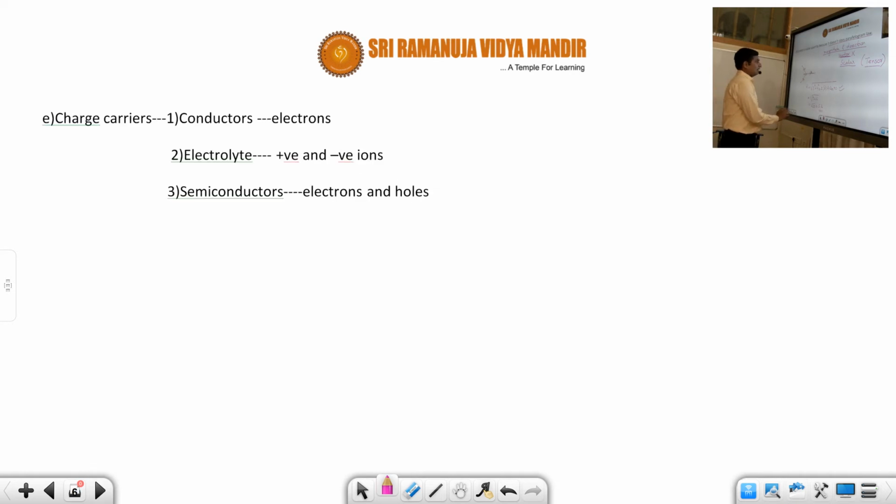And the next point is what the charge carriers are in different types of materials. Suppose in conductors, the charge carriers are electrons. In electrolytes, the charge carriers are positive and negative ions, and in semiconductors, electrons and holes. Afterwards, we'll study what these are.